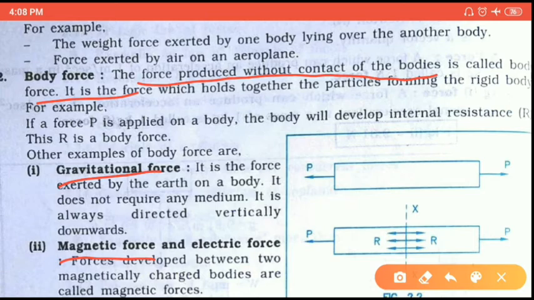But body force is transmitted without any kind of contact between the two bodies. Means one is a magnet and the other is a metal. Then the magnet applies force to the metal without touching, or without contact between them. So magnetic force and gravitational force are body forces.